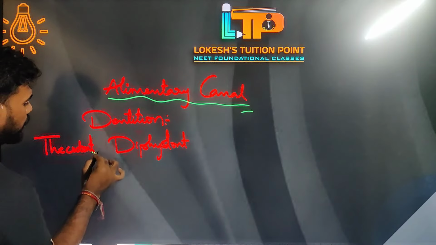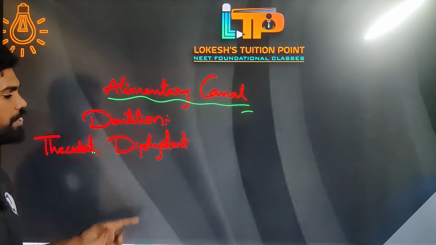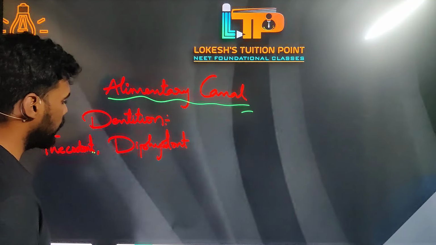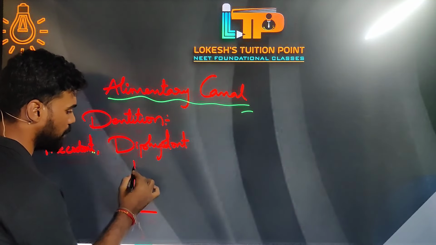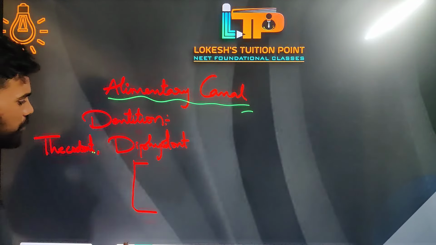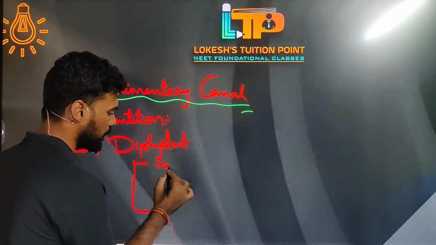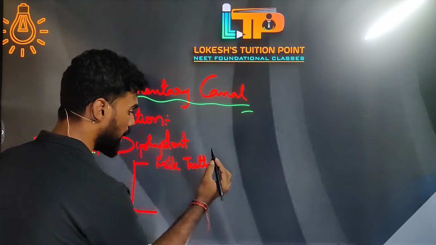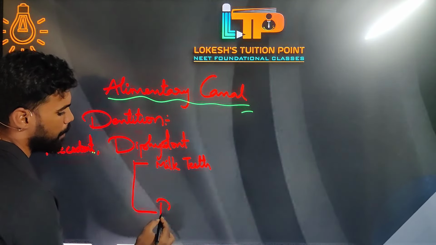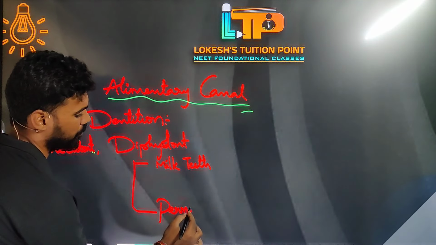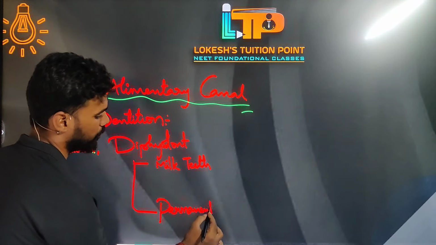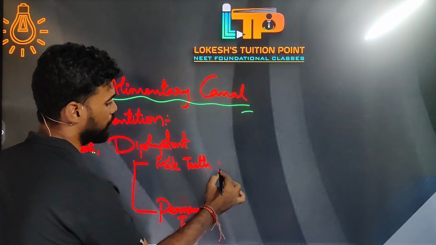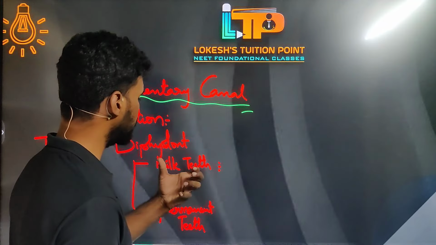Based on arrangement we are having thecodont, and based on succession we are having diphyodont. Now in case of diphyodont, we said that we are having two types of teeth in our body. The first one is milk teeth, which are replaceable, and the next one is permanent teeth.